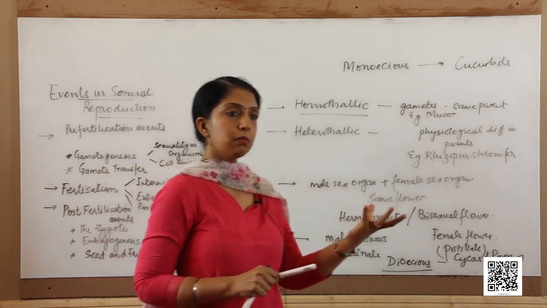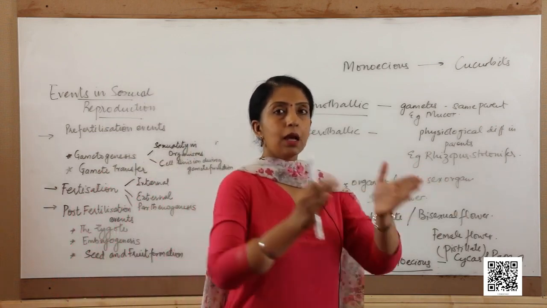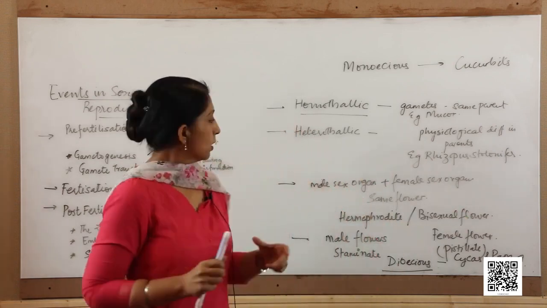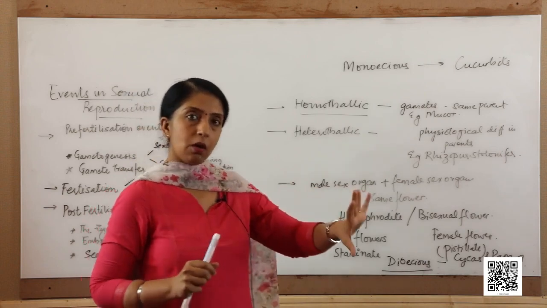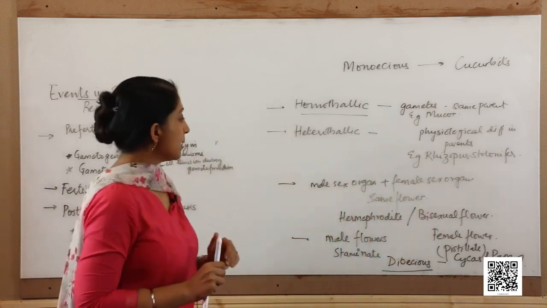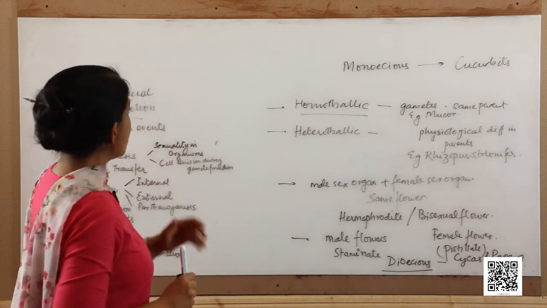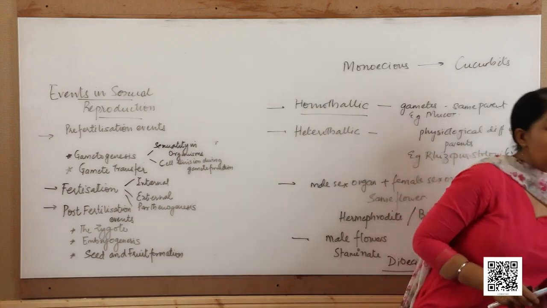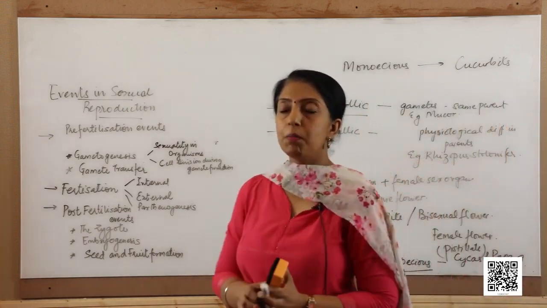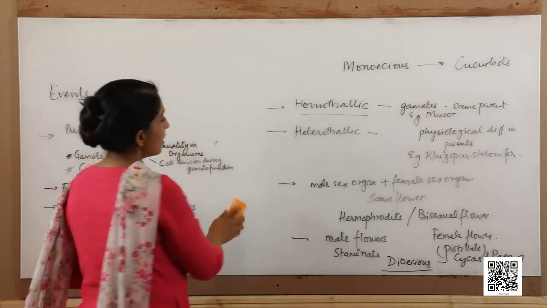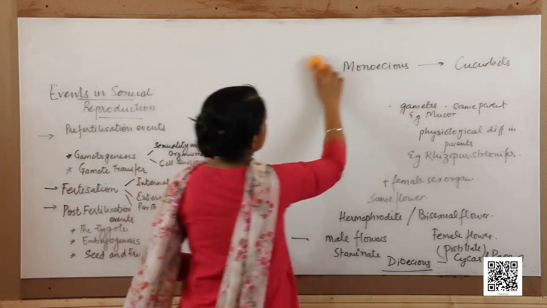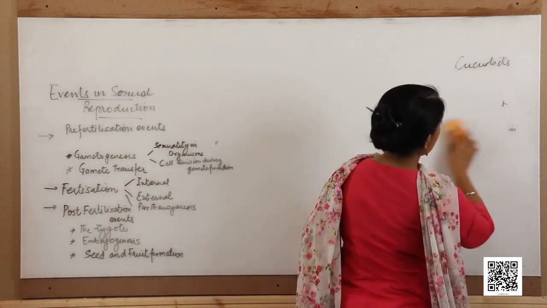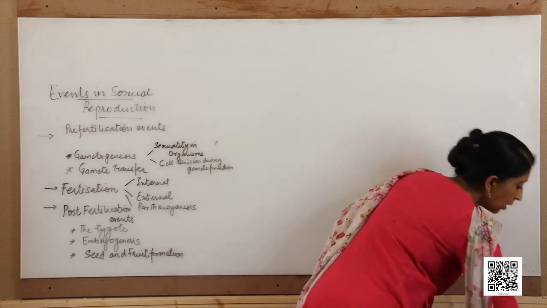Whereas there are other animals like the cockroach, they have separate male and female. Human beings, we are separate male and female individuals. So, they are said to be unisexual, or they are said to have distinct sexes. Next we come to the cell division during gamete formation. So, this was about the different types of plants and animals and their classification based on the origin of their gametes, or from where the gametes are formed.